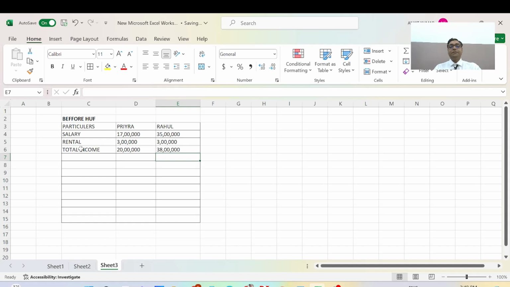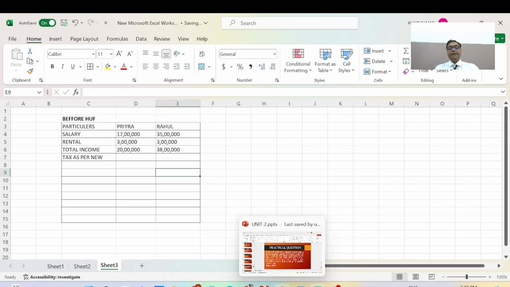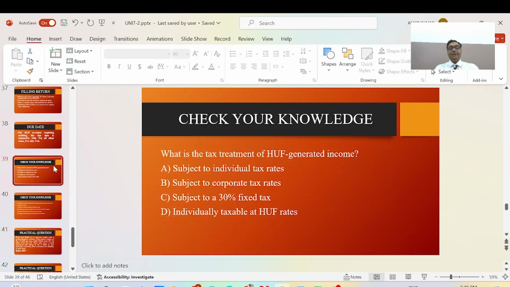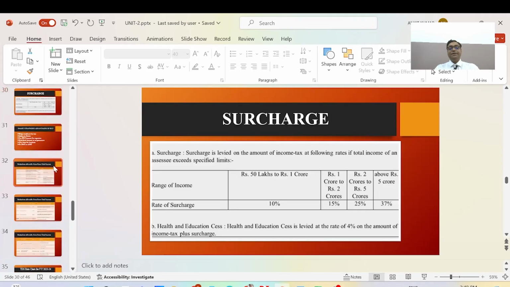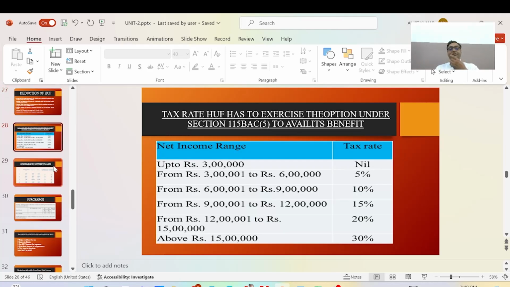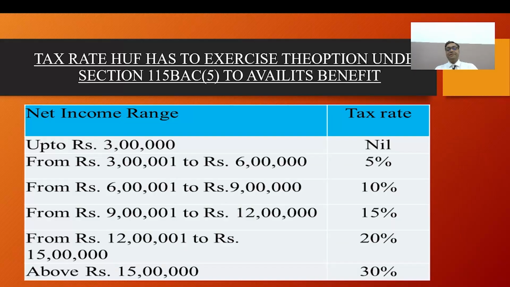And the tax is as per the new regime. Here the tax will be calculated on the basis of the tax slabs under section 115BAC.